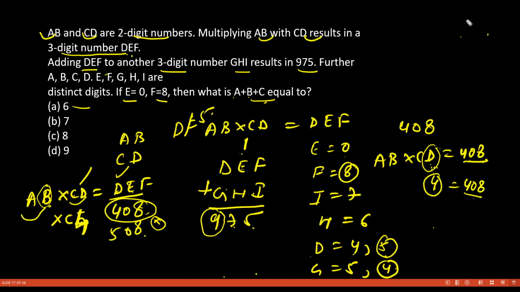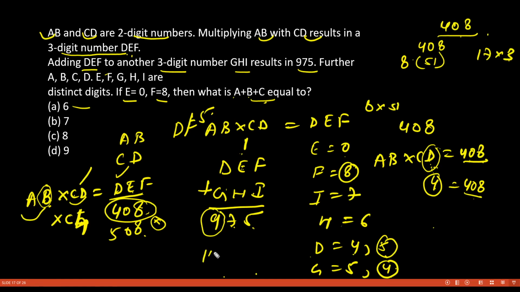So let us factorize 408. When we factorize 408, 8 you can take common, so you will get 51. So you have 8, you have 51, and 51 is 17 into 3.